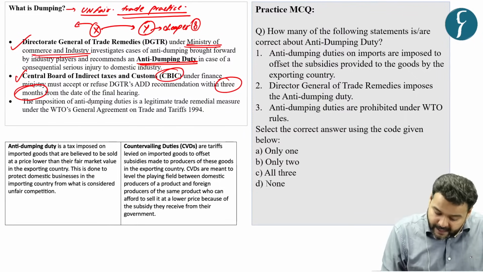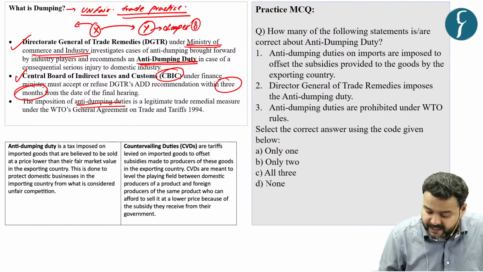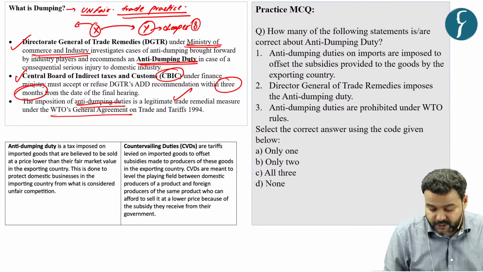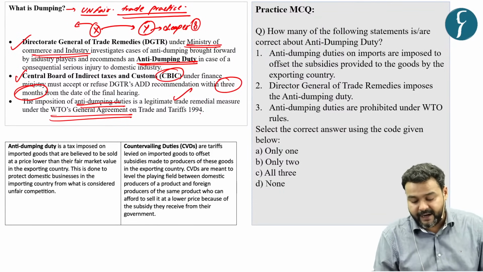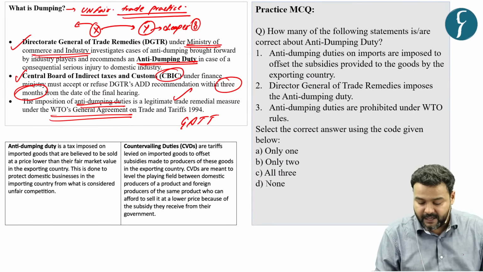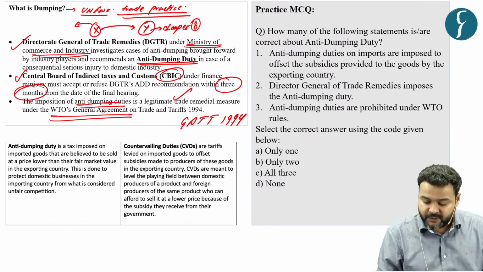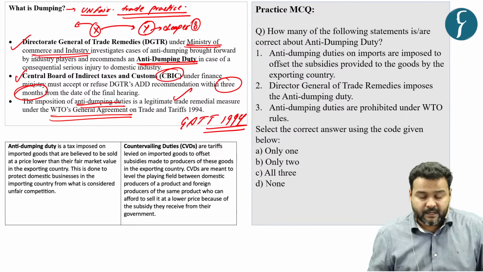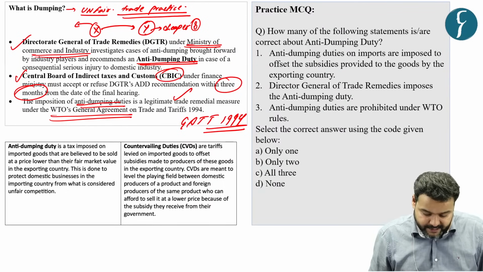Now, the imposition of anti-dumping duty is a legitimate trade remedial measure under WTO's General Agreement on Tariff and Trade, that is GATT 1994. So it is a legitimate trade remedial measure to protect the domestic industry.